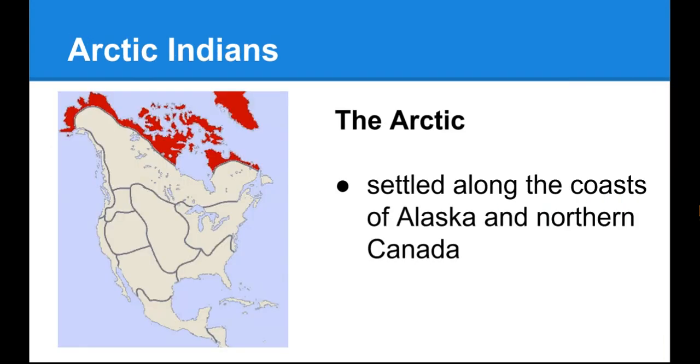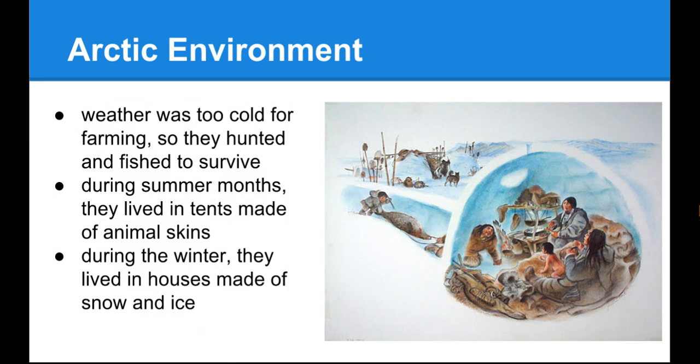Finally, let's look at the Arctic Indians. These were some of the earliest Native American tribes who settled along the coasts of Alaska and northern Canada. Their environment greatly affected the way they lived. The weather was too cold for farming, so they hunted and fished to survive. They hunted seals, caribou, and polar bear. They depended on these animals for clothing, food, and shelter.